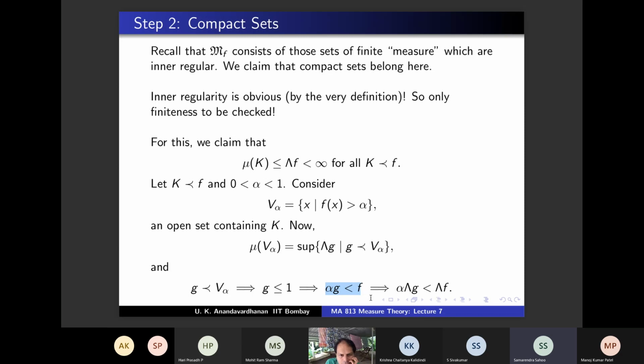Sir, why is f 0 outside V alpha? I'm not saying f is 0. I'm saying g is 0. That g is 0 is clear. But what if g is 0 and f is 0 at some point? That's possible, no? Yeah, maybe that is possible. But does that matter in this identity? If that happens, even then lambda f is not 0, no?